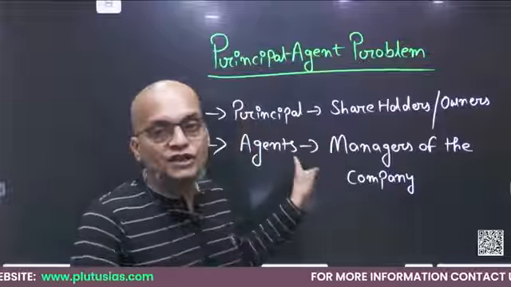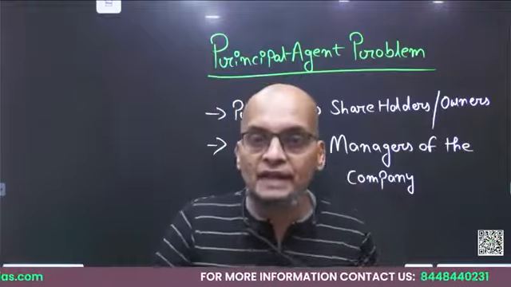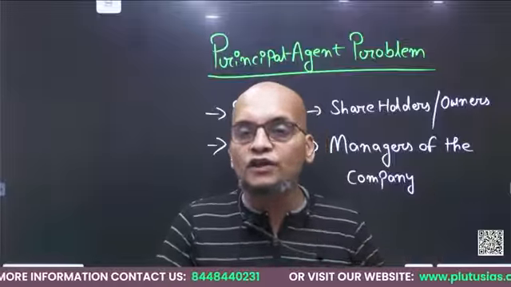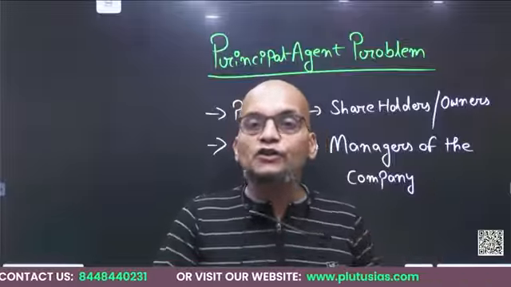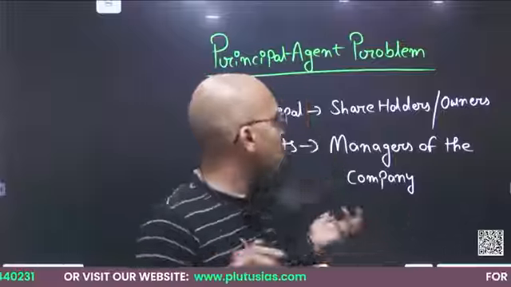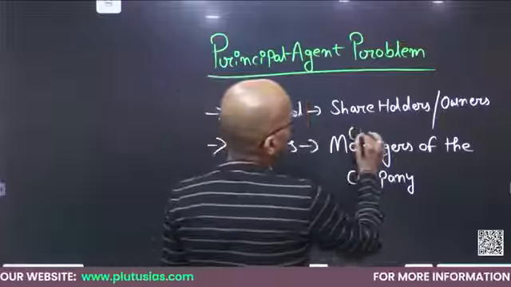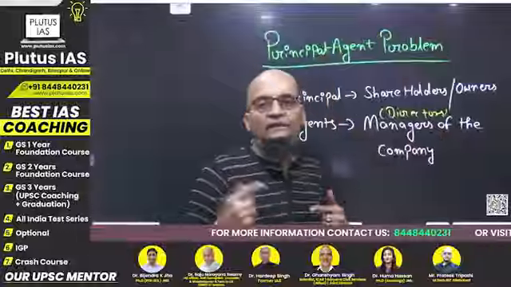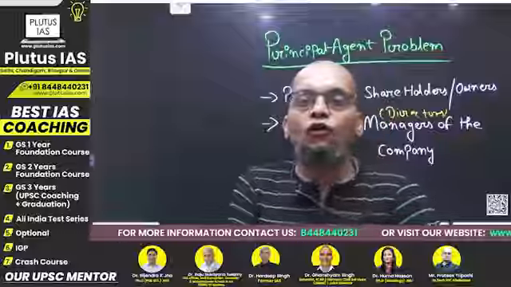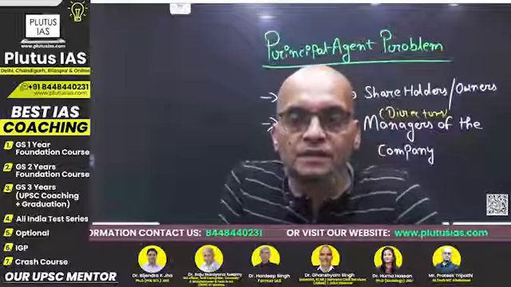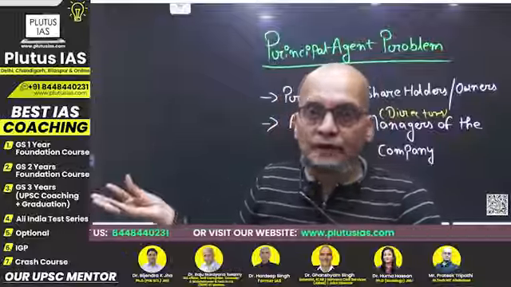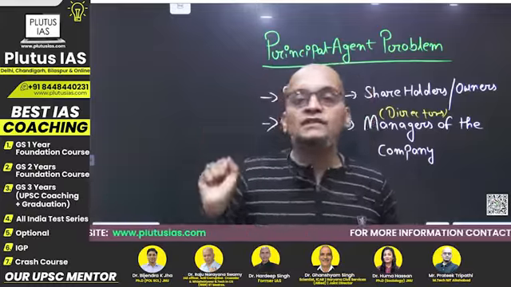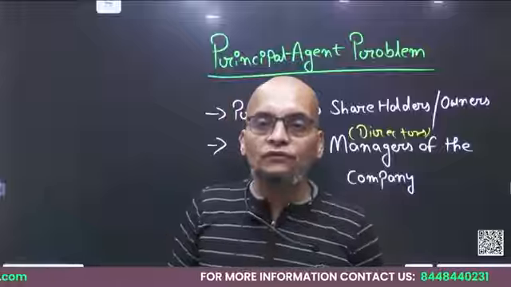And who is the agent? Agents are the managers who are hired by the principals or the owners of the company to run the company. Managers or directors, all these are the agents. Fine. They run the company on behalf of the owners or principals, and that's what they get paid for. Principal hires the manager, and the manager runs the company on behalf of the principal.